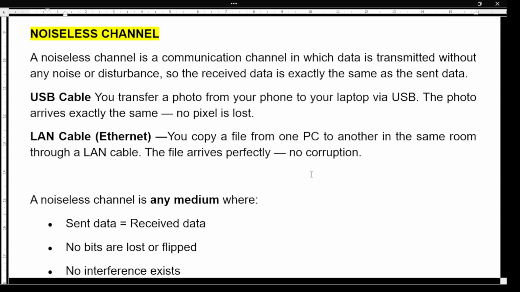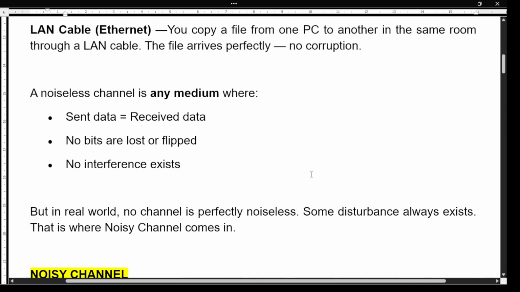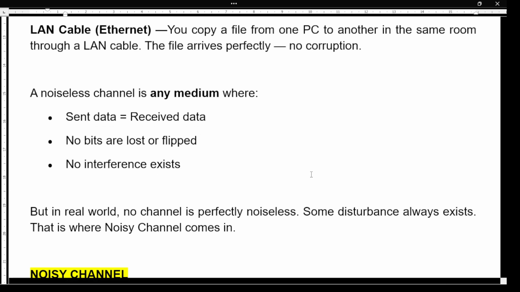And next example we can say LAN cable, Ethernet. You copy a file from one PC to the another in the same room through a LAN cable. The file arrives perfectly, so there is no corruption. So a noiseless channel is any medium where sent data is equal to received data. No bits are lost or flipped. No interference exists. But in real world, no channel is perfectly noiseless. Some disturbance always exists. That is where noisy channel comes in.